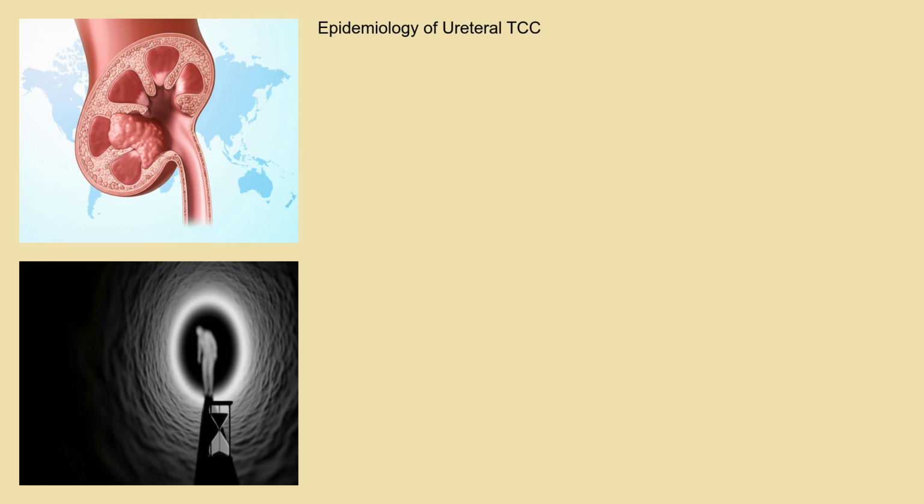Now, let's talk about epidemiology. How common is this cancer? Transitional cell carcinoma of the ureter is a relatively rare malignancy, accounting for only a small percentage of all urinary tract cancers. It is more prevalent in older adults, typically those over the age of 60, and is diagnosed in both men and women. Geographic variations exist, with higher incidence rates observed in regions with greater exposure to industrial chemicals and higher rates of smoking. While the overall incidence is low, it's crucial to be aware of the risk factors and symptoms for early detection and treatment.